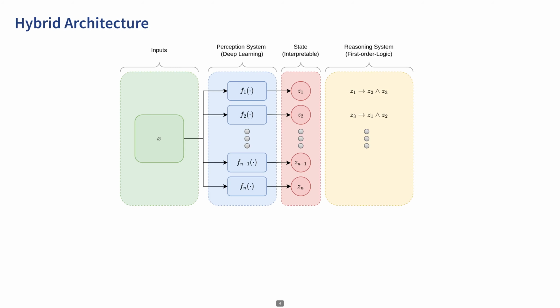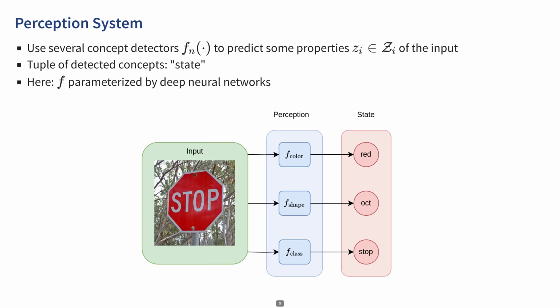In this work, we propose a hybrid architecture for out-of-distribution detection. This architecture combines a machine learning-based perception system with a symbolic reasoning system. The reasoning system checks if the current input is consistent with domain knowledge by reasoning over a knowledge base represented as a set of first-order logic constraints. The perception system comprises multiple concept detectors, each predicting specific properties of the input. These properties could include aspects like class, color, or shape.